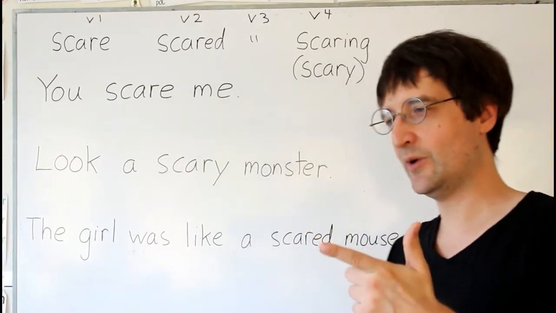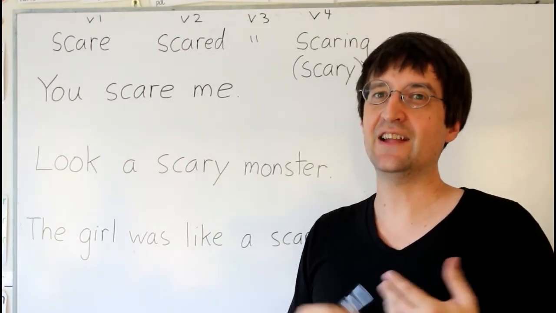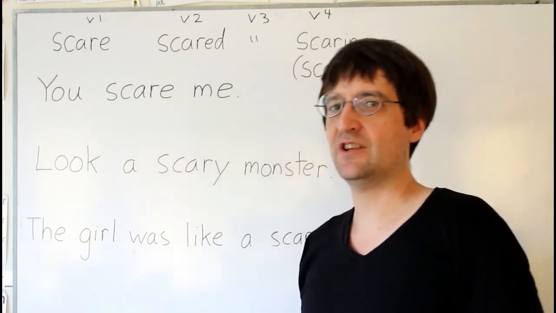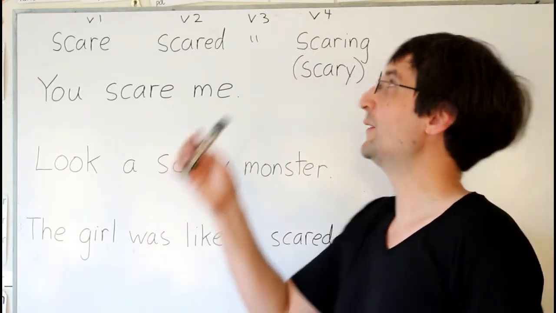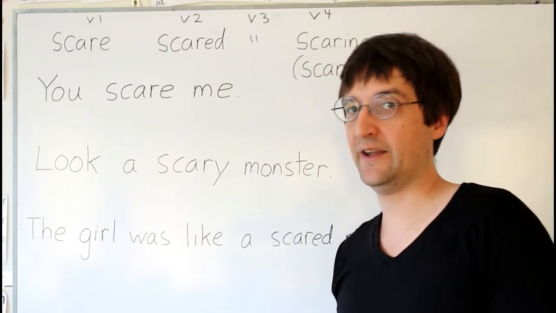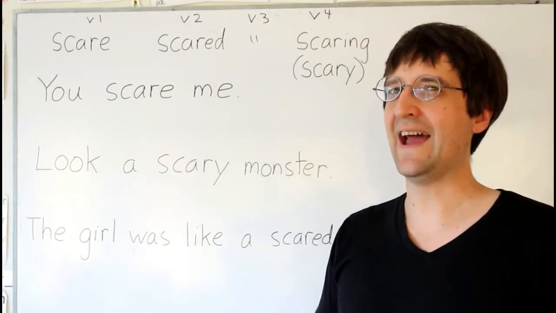However, with this one, with some words, the adjective form that shows the action is different than the present participle. So the present participle is scaring, which is used with continuous tenses, or as a noun, as a gerund.